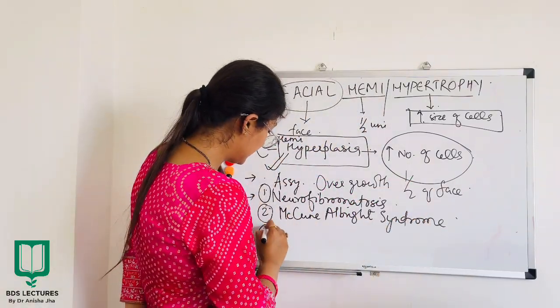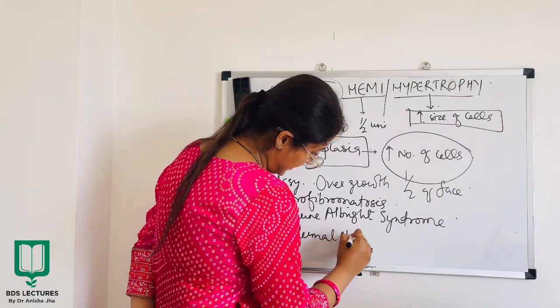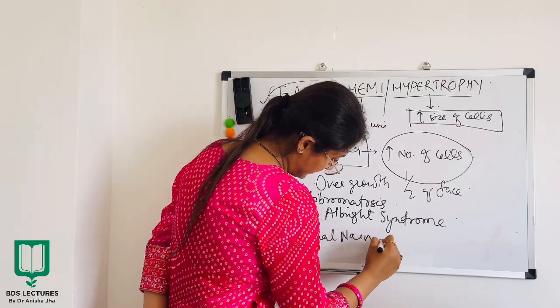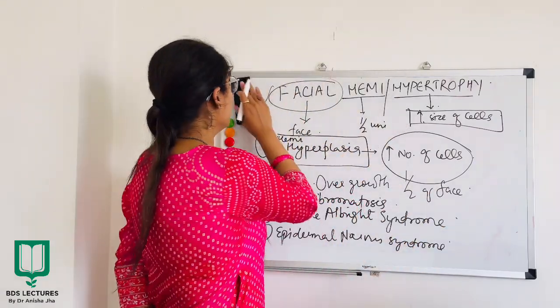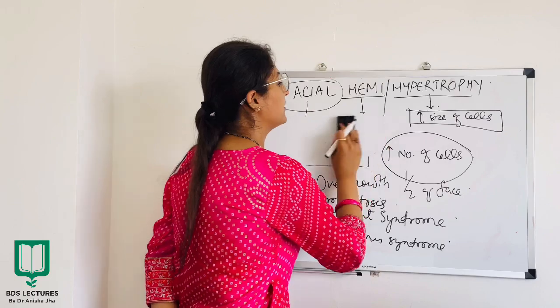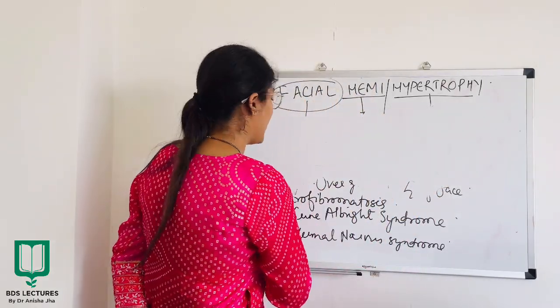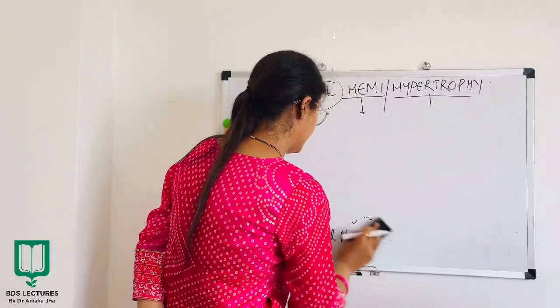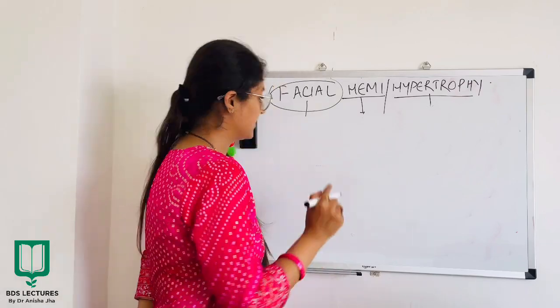And third, epidermal nevus syndrome. So these are the syndromes in which you can see this defect known as facial hemihypertrophy or hemihyperplasia.